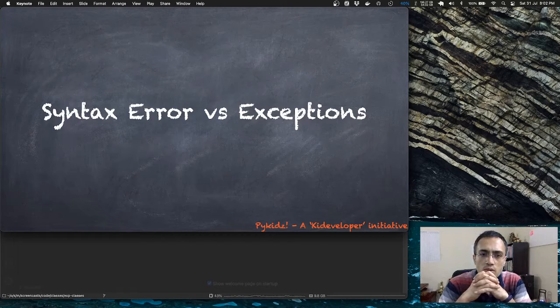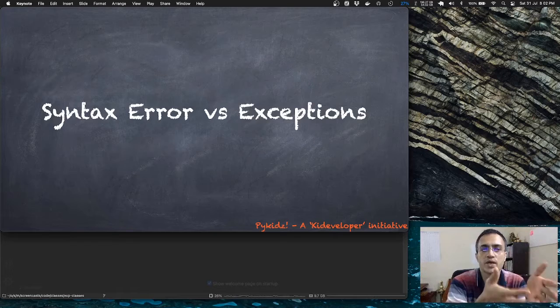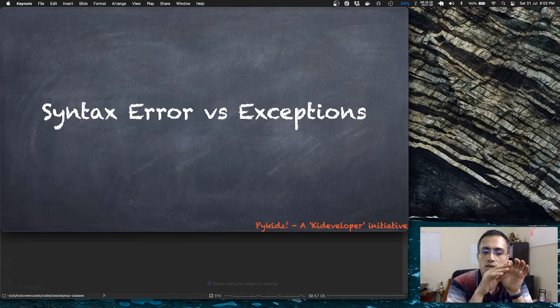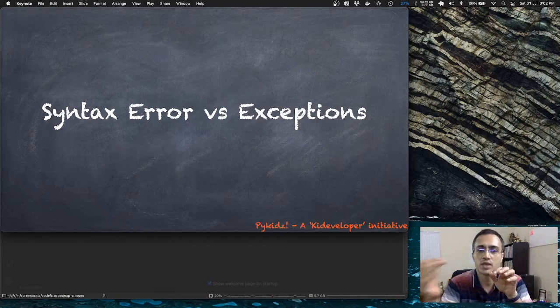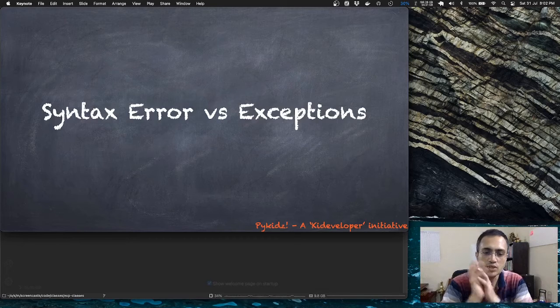Now, in compiled languages, syntax errors occur at a very different time, because you will get them when you compile, and when you run them, there are no more syntax errors because the compiler has run. But this is an interpreted language, if you remember. So in that, you will get the compilation or the syntax errors first by the interpreter, and then you will get the actual exceptions.